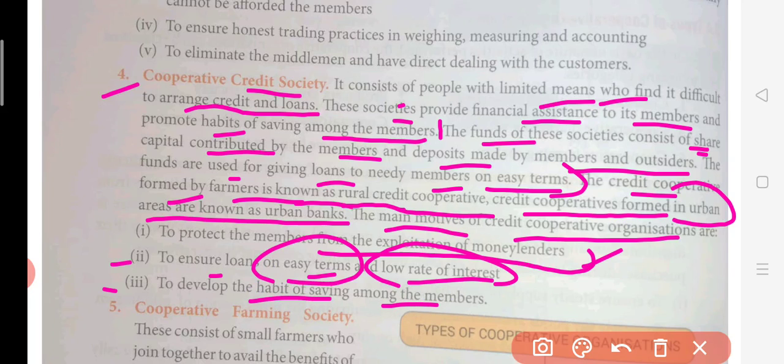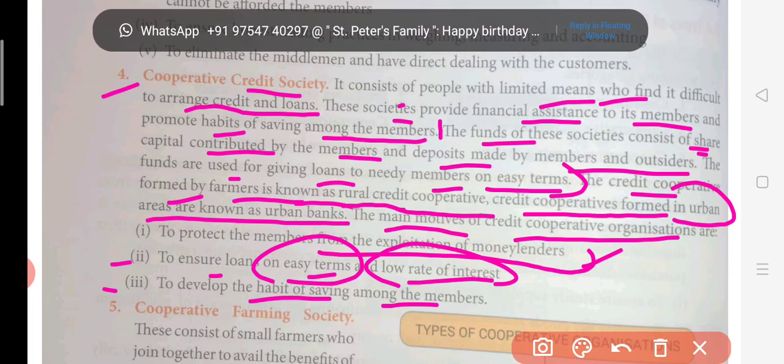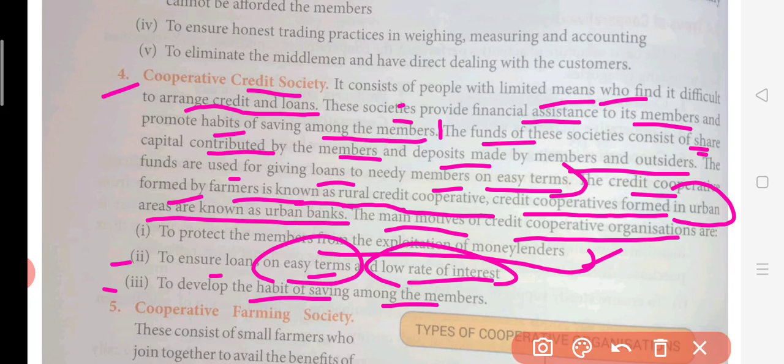So the main objective is to promote this habit of saving among the people, because when we save money, automatically we end up with a lot of money at the end of the year. This is always considered good, to save money. So this promotes the habit of saving among the members.